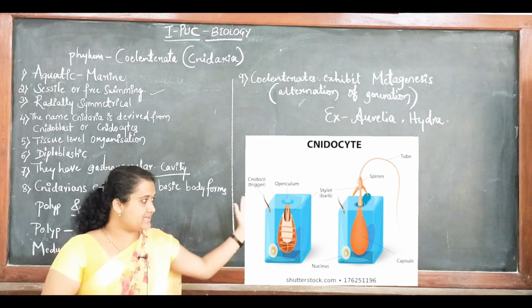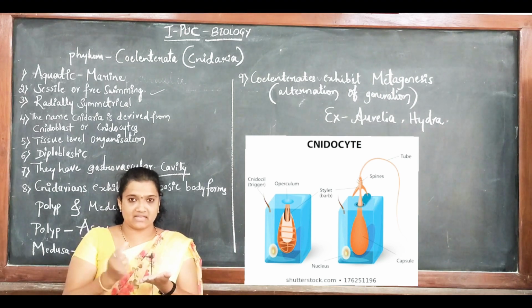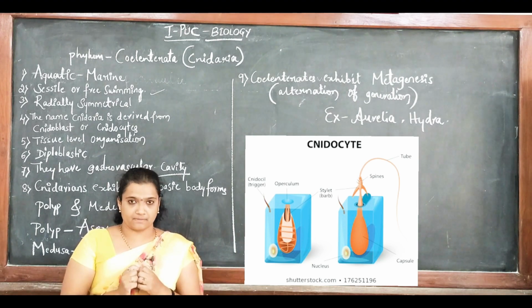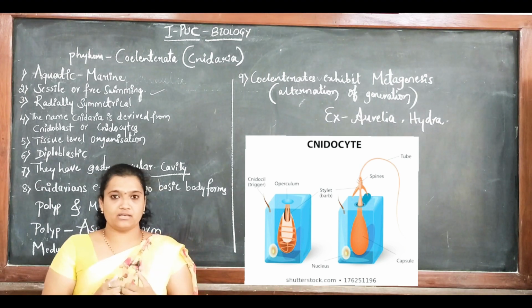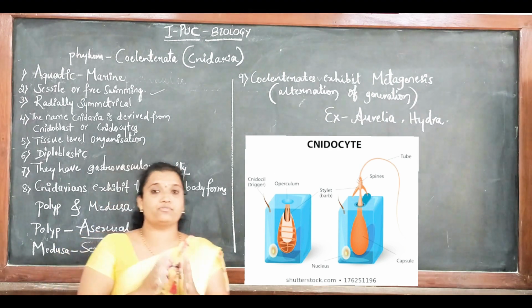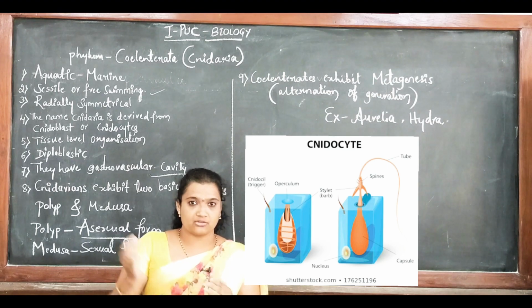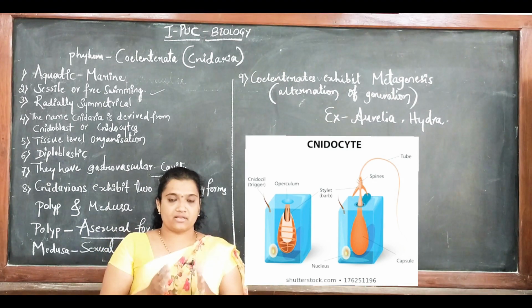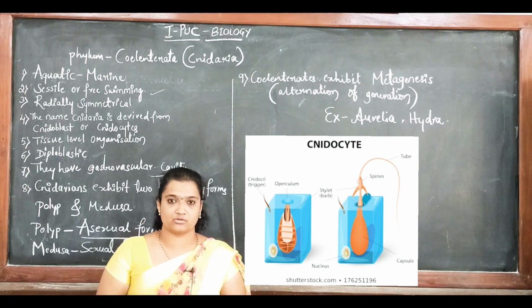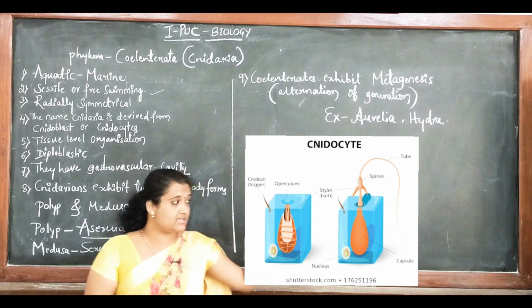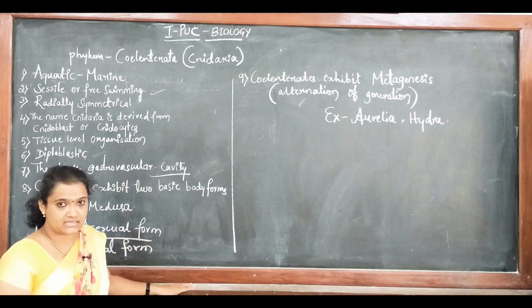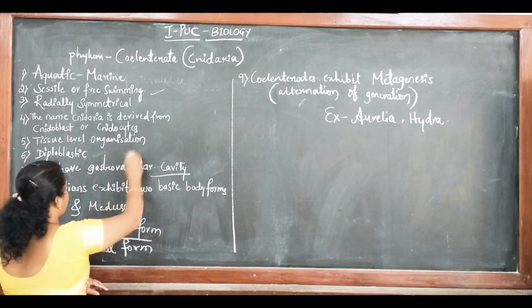These cells are present on top of the epidermis. They are there to catch the food, to get the food and also to escape from predators. If a predator comes, they will escape using these cells, and the cells are very useful to get the food also. Due to the presence of these cells, these coelenterates are called cnidarians. I hope this point is clear.